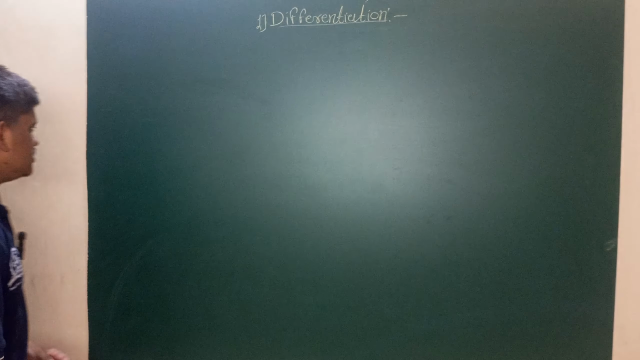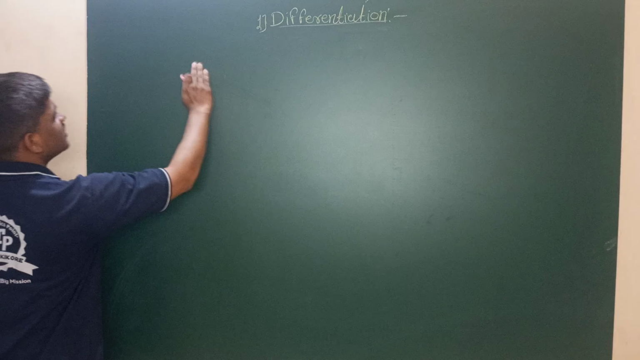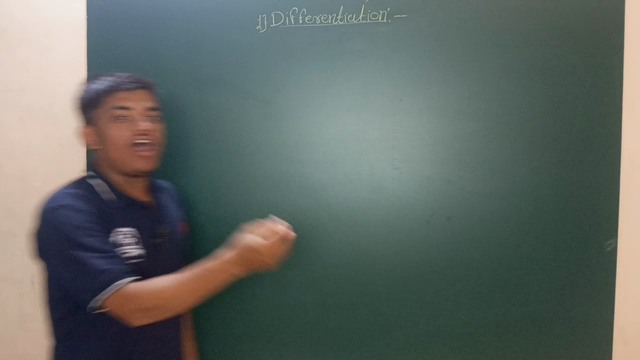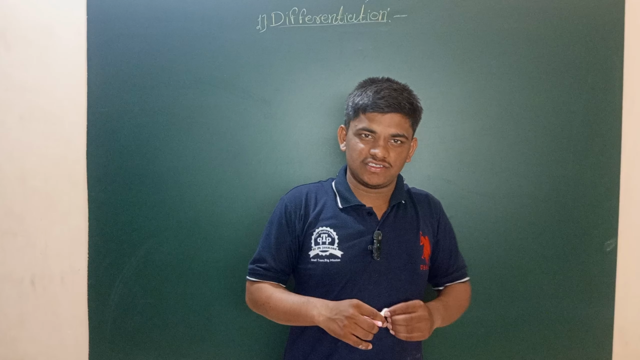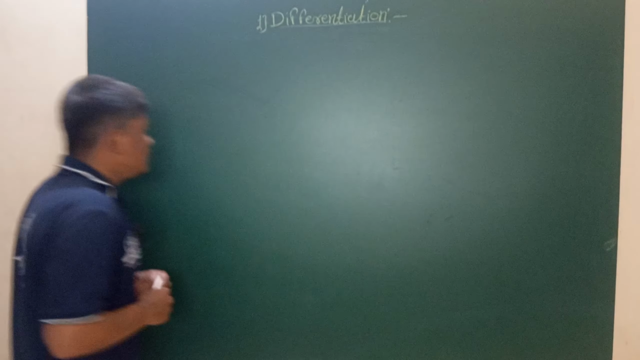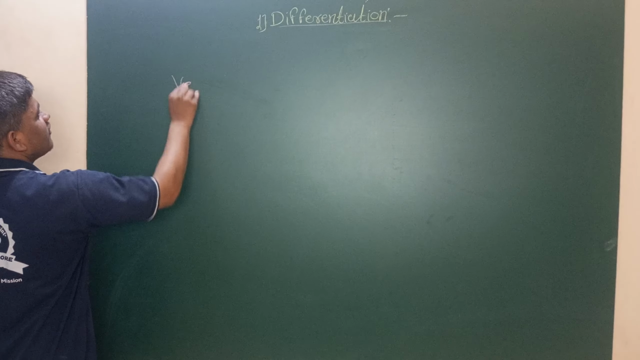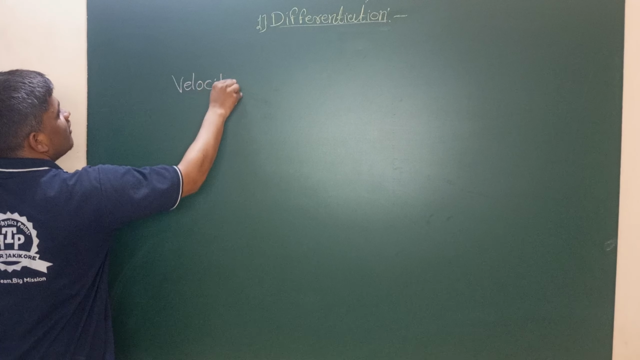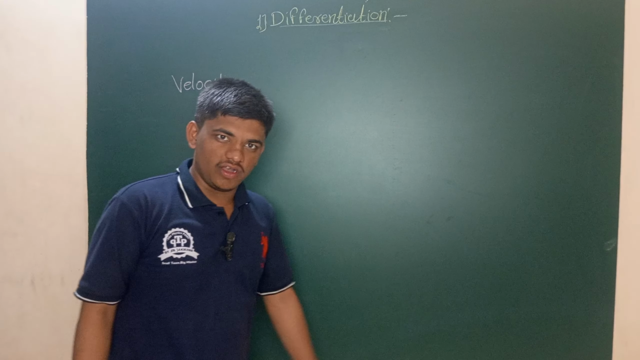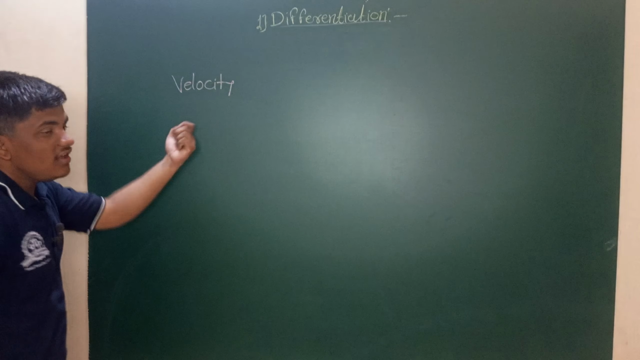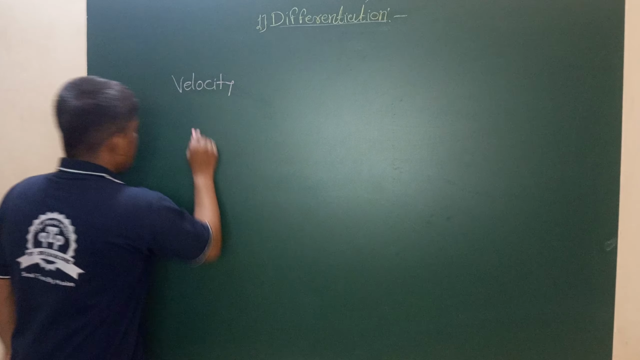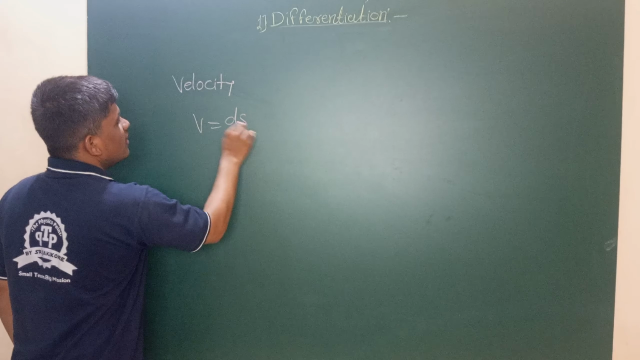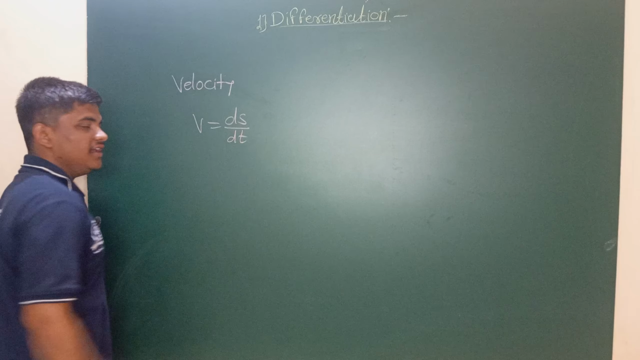What is meant by differentiation? The differentiation of any function tells how the function varies when its parameters change. We know that in physics velocity is a derivative. Velocity is the derivative of displacement, because velocity is formed when displacement changes over time. The linear velocity is ds by dt.